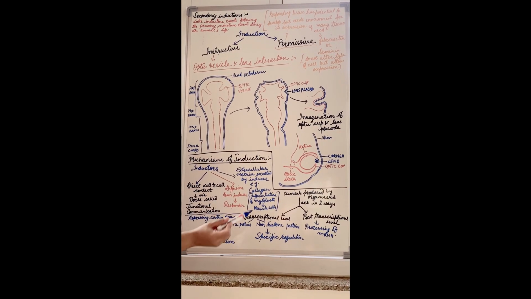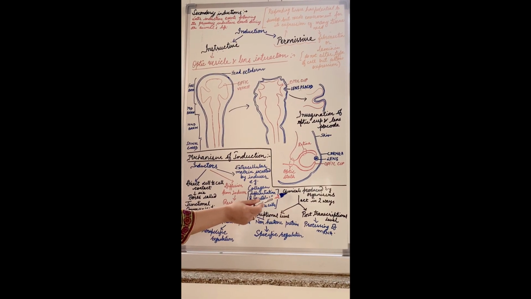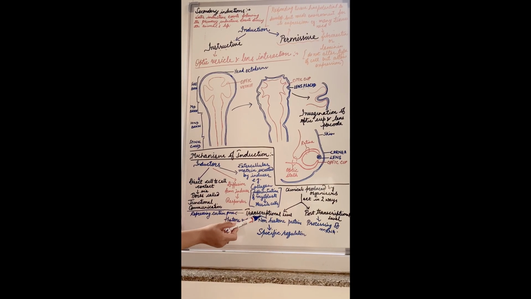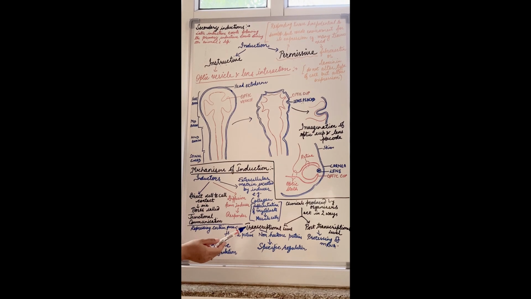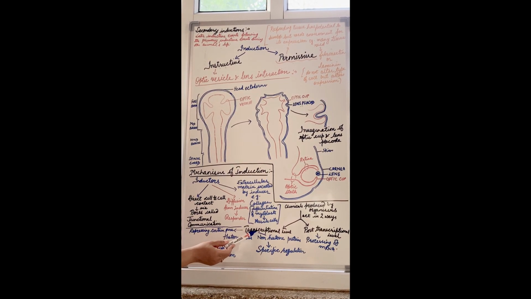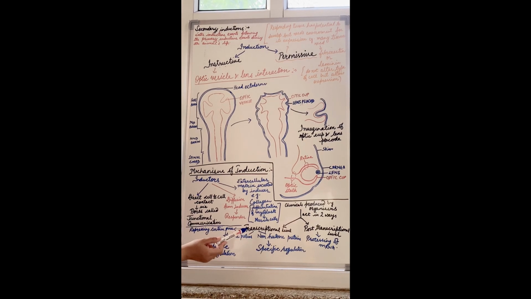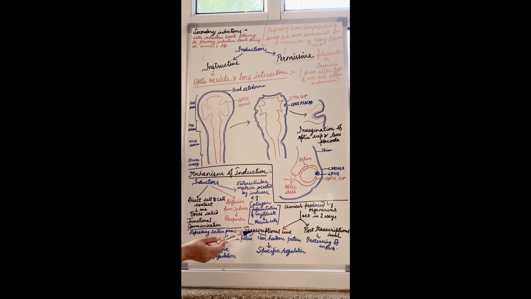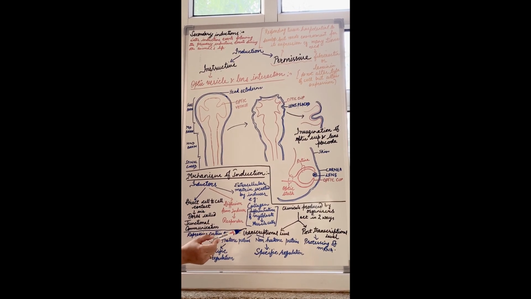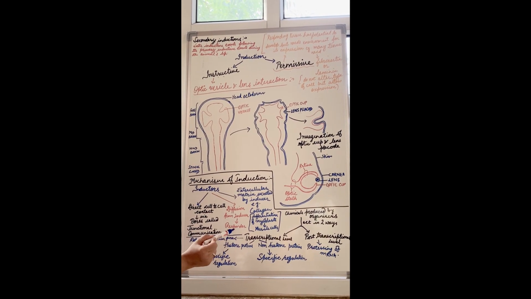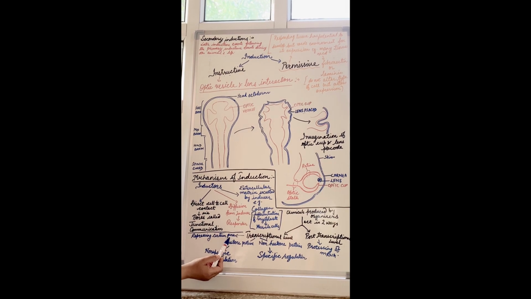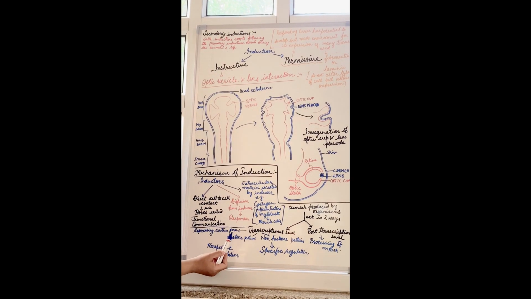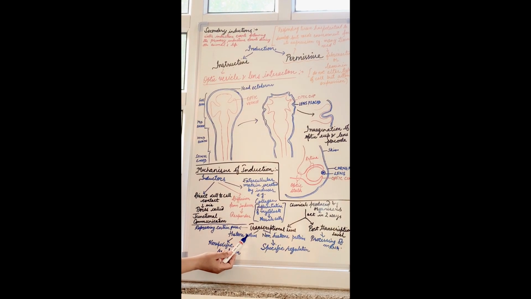Now the chemicals which are produced by the organizers act in two ways, that is on the transcriptional level or on the post-transcriptional level. So first of all let's discuss transcriptional level. So at the level of transcription, what is transcription? It is the formation of RNA from DNA. So at that time these inductors repress certain genes, right? So certain genes are not allowed to participate in transcription,